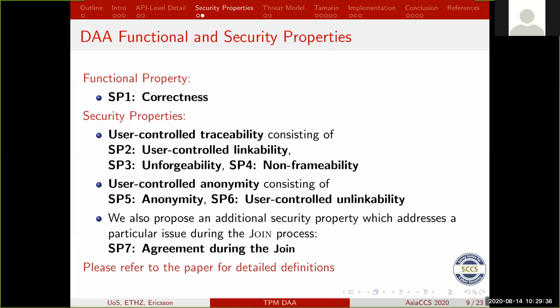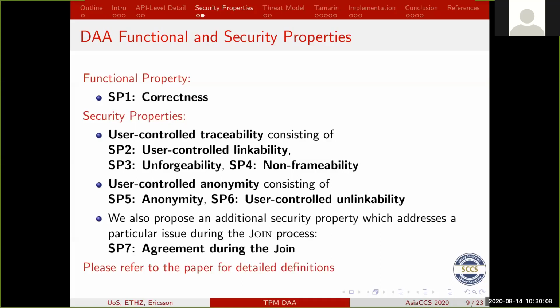We've also got user-controlled anonymity, where the user can decide that they don't want to be recognized, and you've also got user-controlled unlinkability, that it's still anonymous, but you can now say that messages that are sent from a host or from a platform can now be linked. So we still don't know who they come from, but we know they come from the same one.